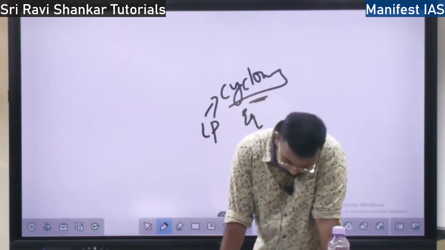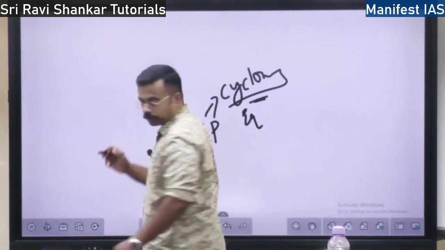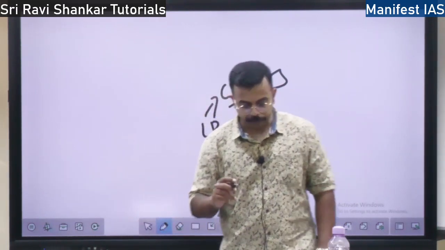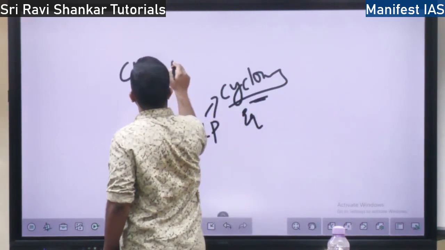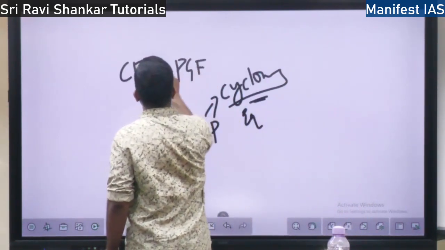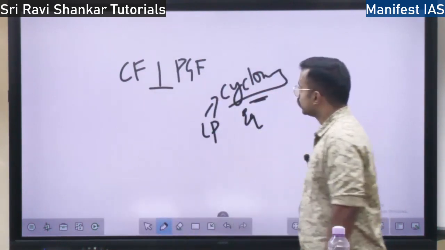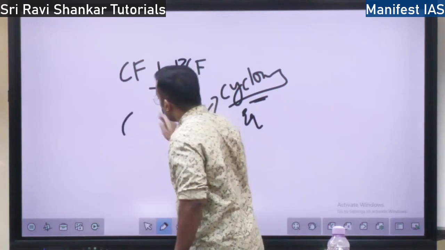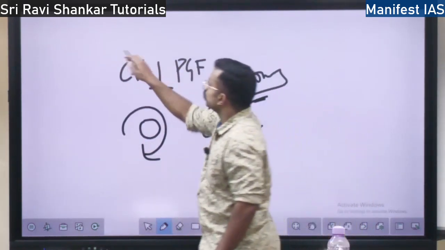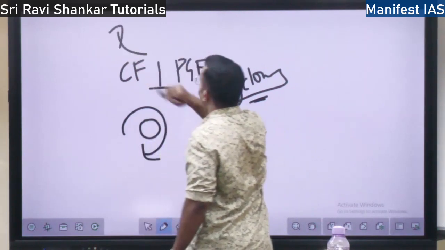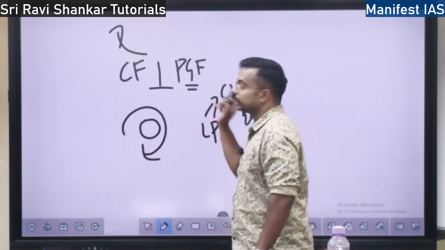Okay, so if the Coriolis force and the pressure gradient force are perpendicular to each other, what happens? They blow around a low pressure area, right? Coriolis force is the changing force due to the rotation of the earth, and the pressure gradient force is due to the change of pressure.